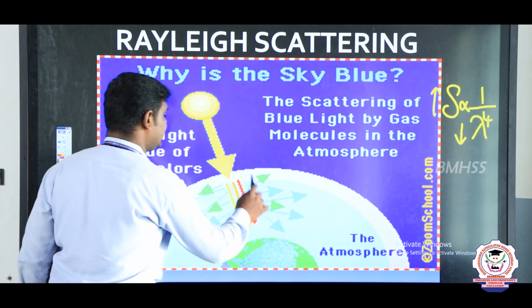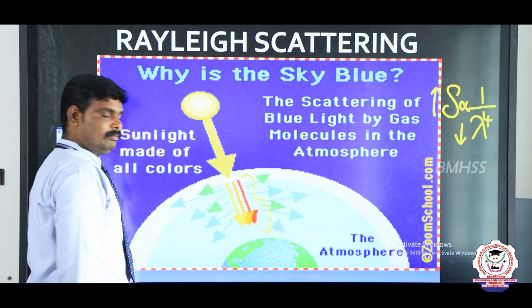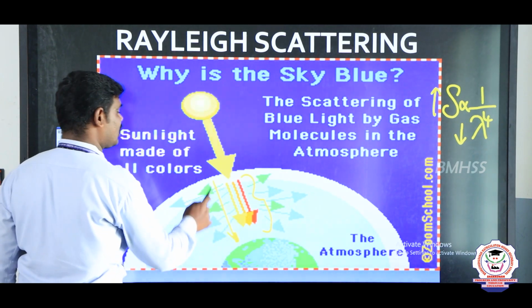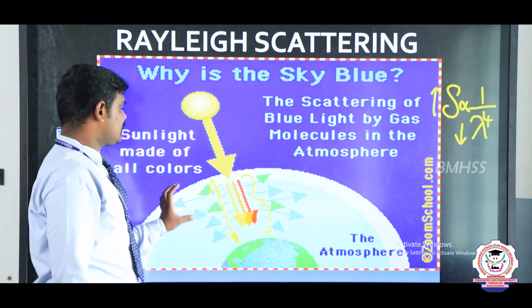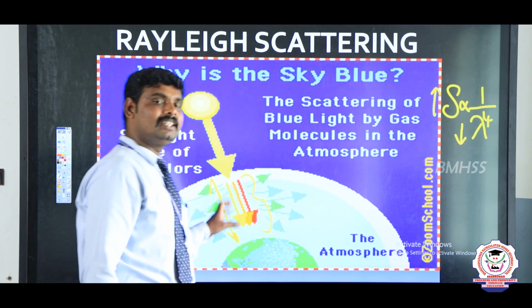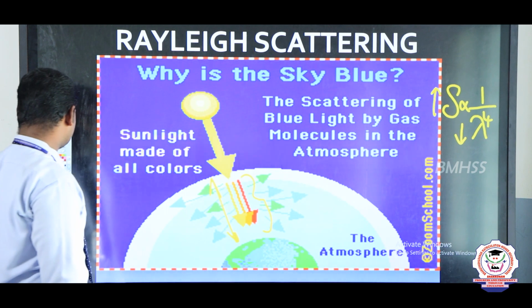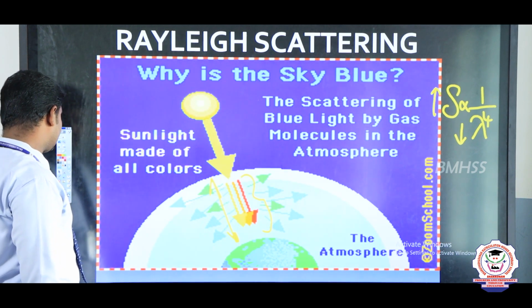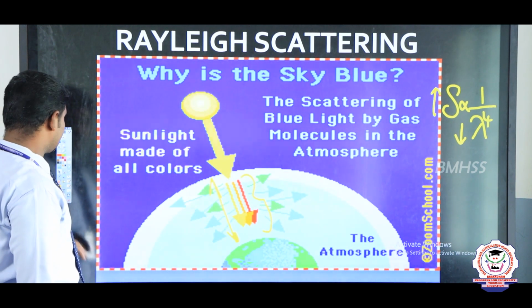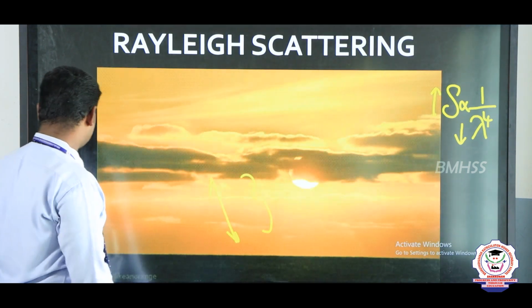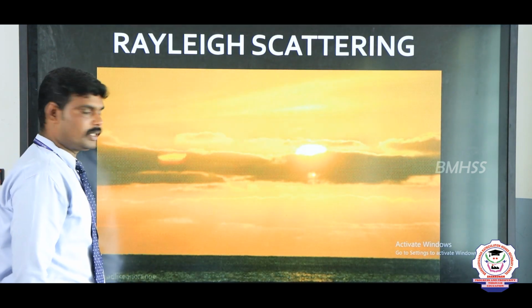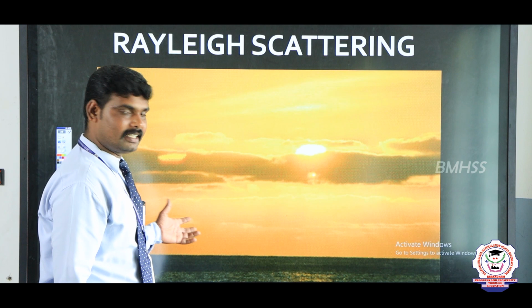So during the daytime, the light travels a shorter distance through the atmosphere, so we can see that blue color, right? Next, what is our next question? Why does the sky appear reddish orange during the sunrise and sunset times?